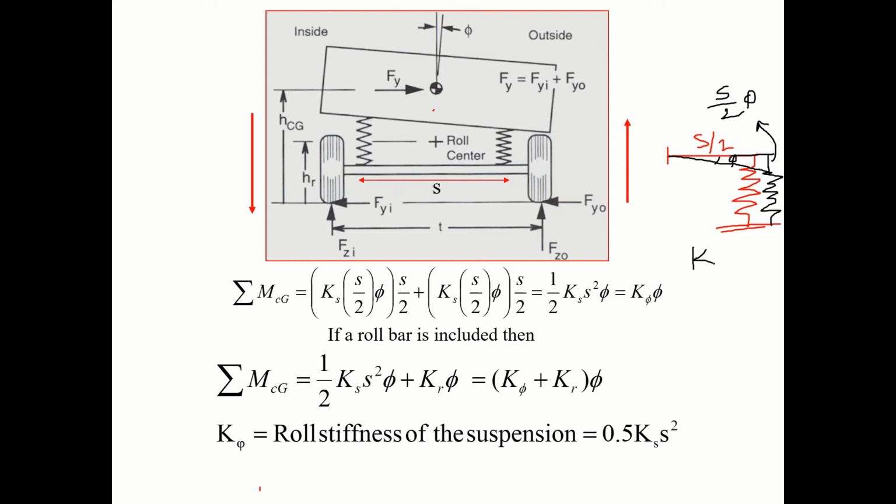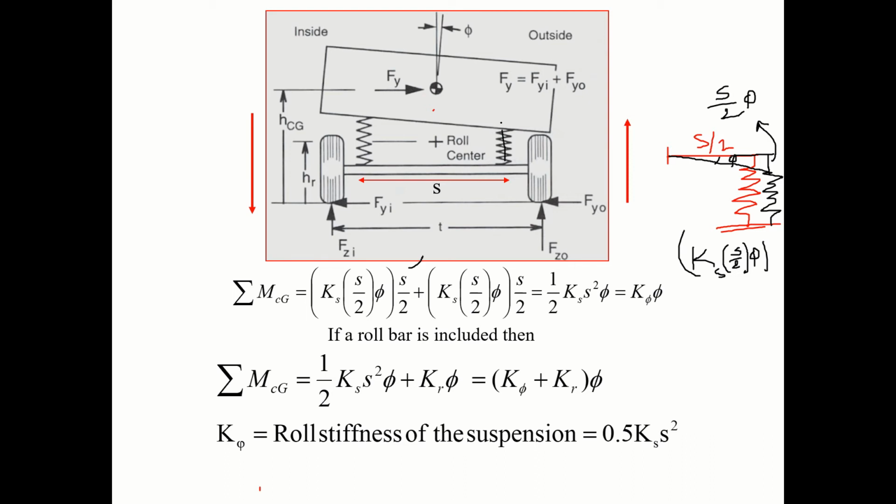Now Ks into S by 2 times phi is the spring force, spring constant into displacement. This force will take a moment about this point, at S by 2.